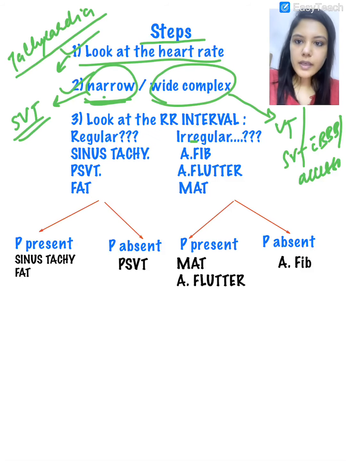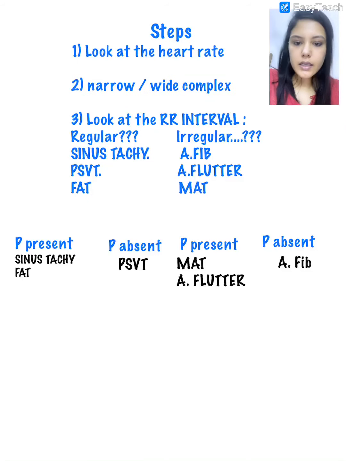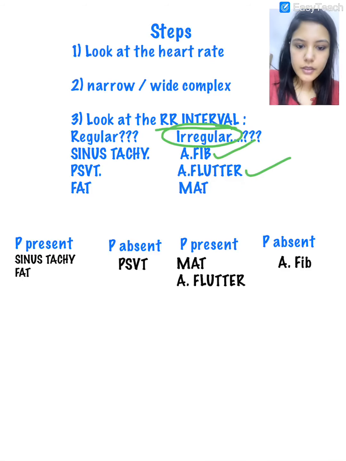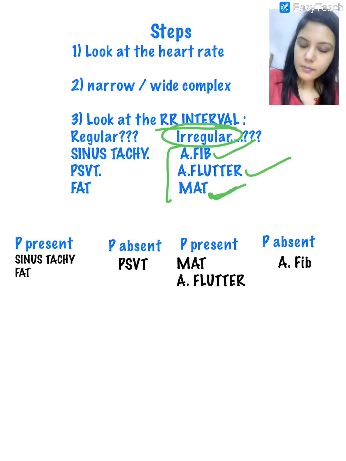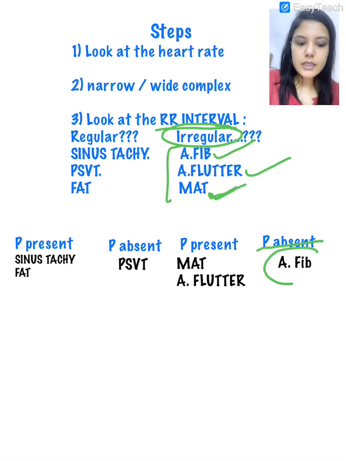Now we will look at the RR interval. The next step is to look at the RR interval. If it is irregular, then it can be atrial fibrillation, flutter, or multifocal atrial tachycardia. Okay, how to differentiate between these three? We have to look at the P wave. If the P wave is absent, it is atrial fibrillation.